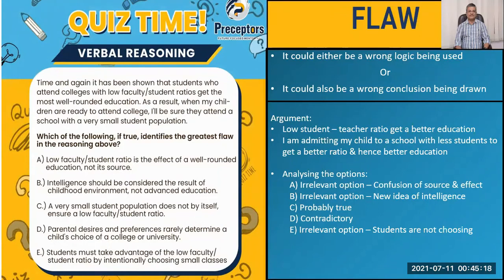So if you look at it closely, the answer is option C because I assume that if I send my child to a school with a low number of students, it automatically means that the ratio which is there is actually the best. And therefore, that is the flaw, my friends, because it does not ensure it. It does not ensure that a low student population means a low faculty to student ratio. I hope you have understood this.